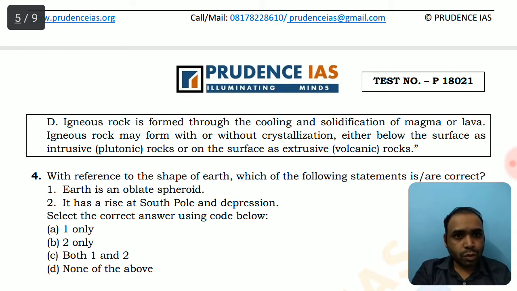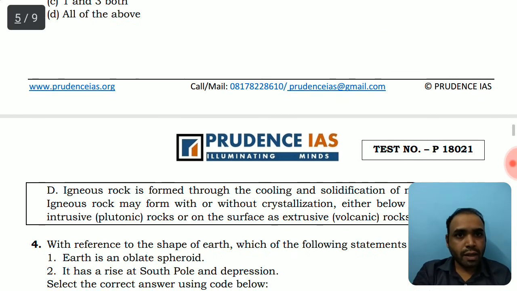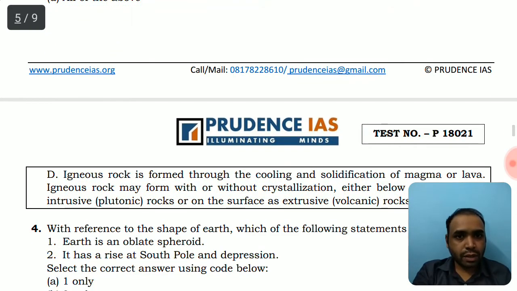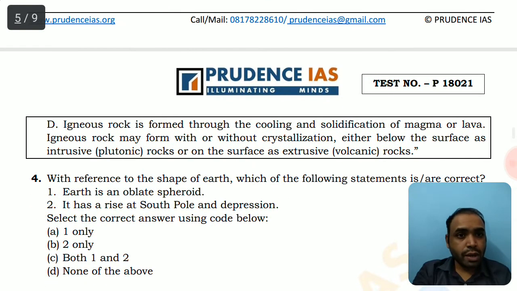Those igneous rocks which are formed inside are called plutonic, and those outside are called volcanic rocks. So these igneous rocks have this kind of classification. Igneous rocks are formed through the cooling and solidification of magma or lava.